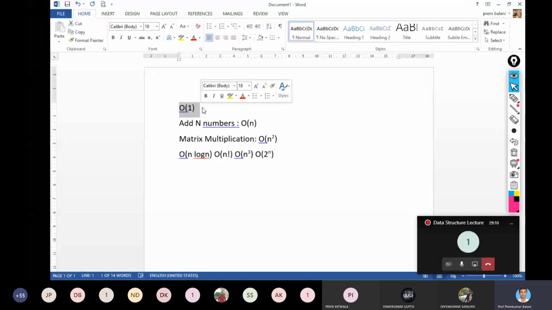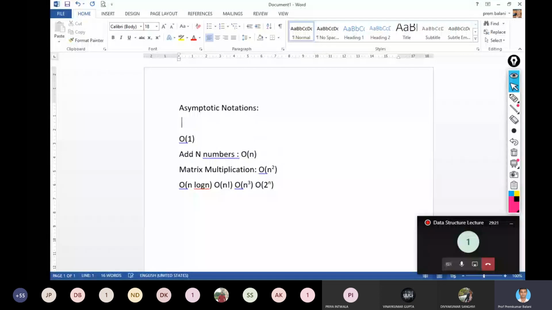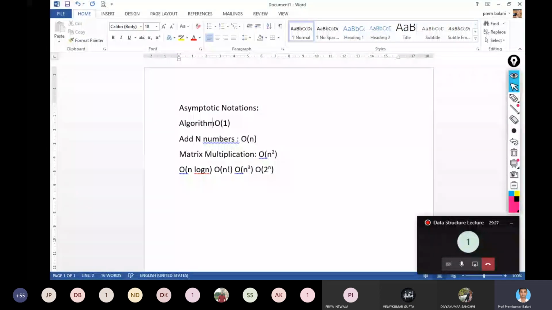By looking at any algorithm, you should be able to find out the time complexity of that algorithm. For space requirement, no question will be asked in your exam. The time complexity questions can be asked. So this is all about performance analysis and measurement.